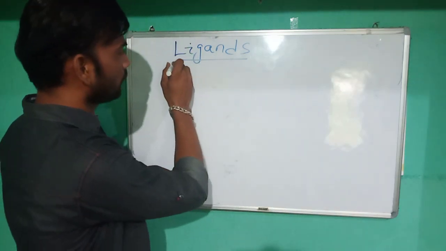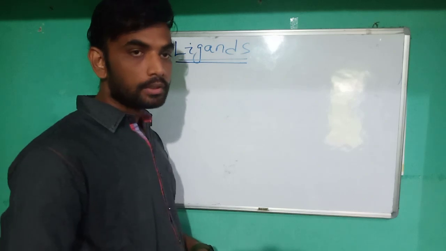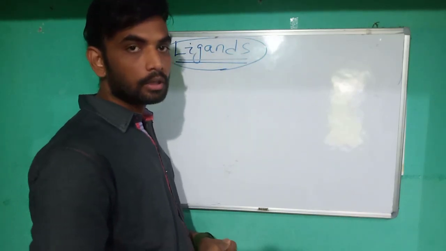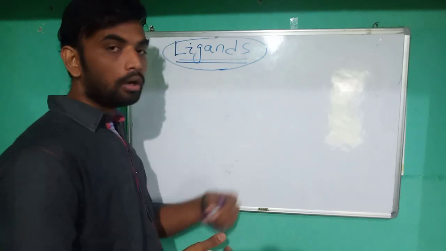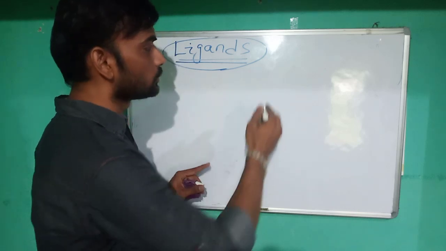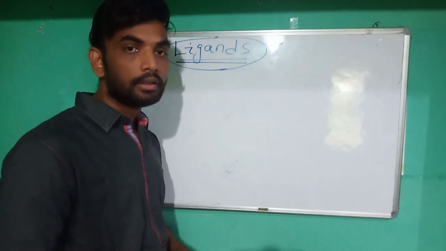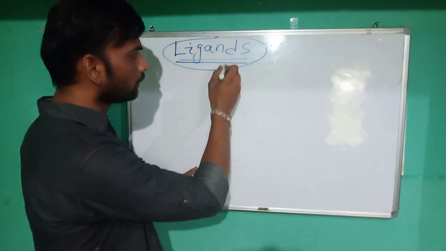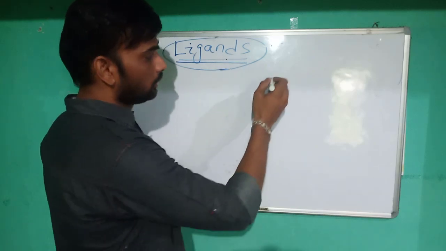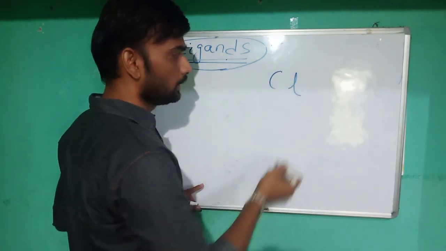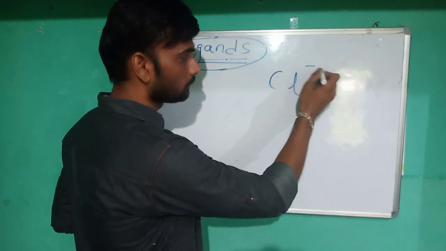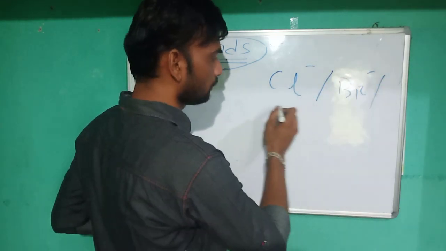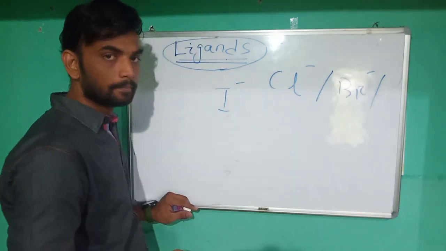Here is another video for you students. This time I will discuss the concept of ligands. That means this is the most important part in coordination chemistry. Ligands may be made up of single atoms, like Cl minus, Br minus, I minus.